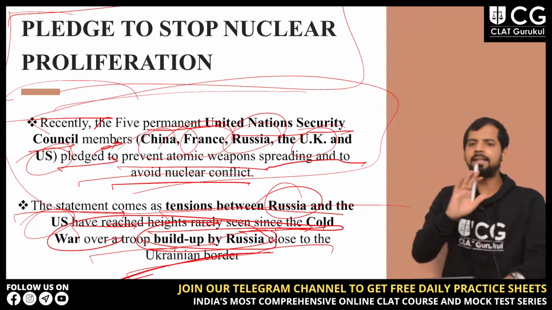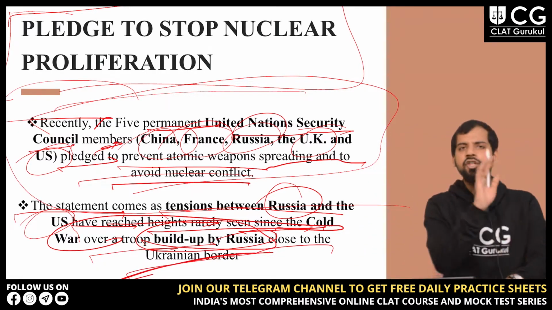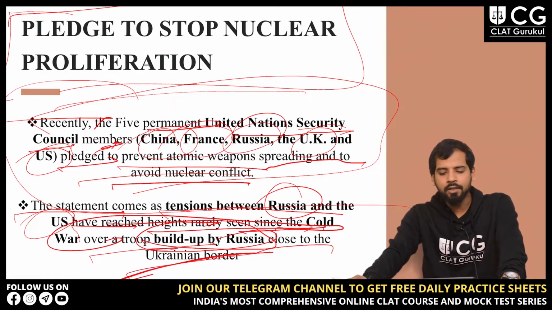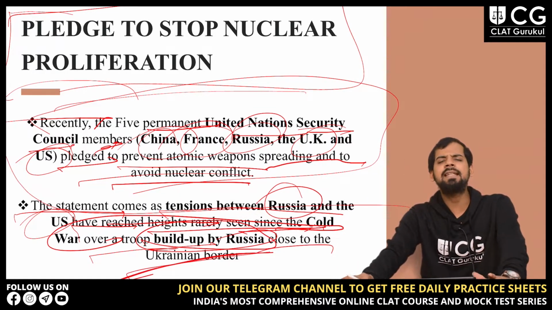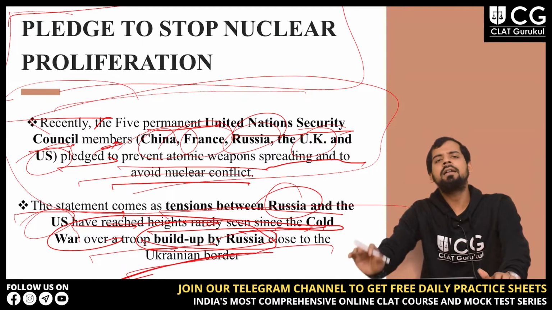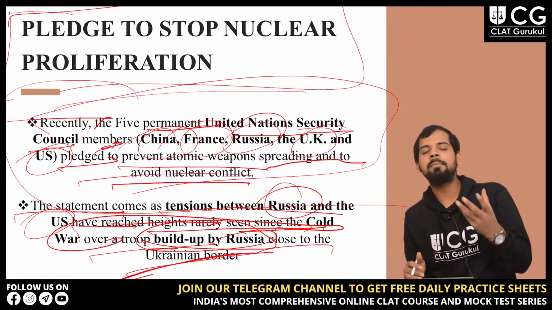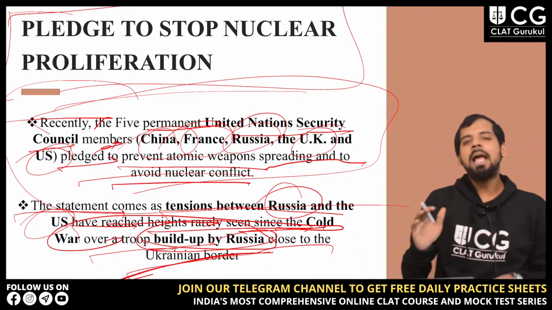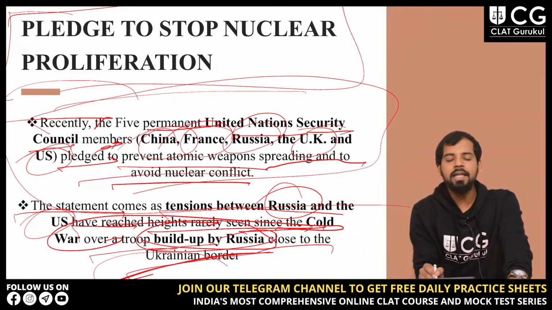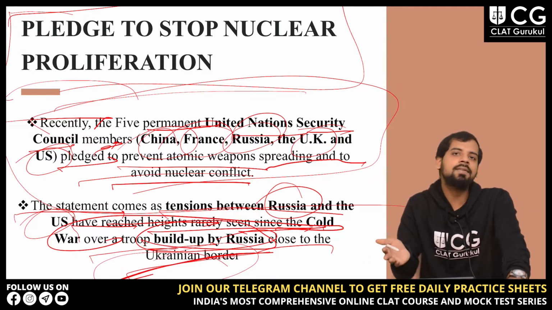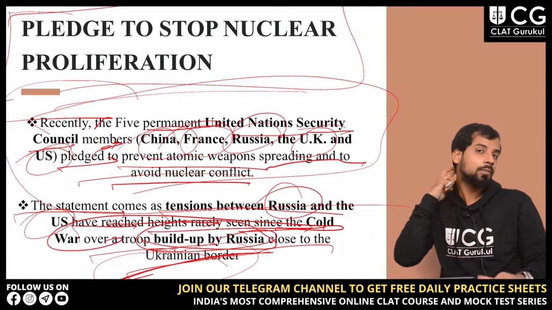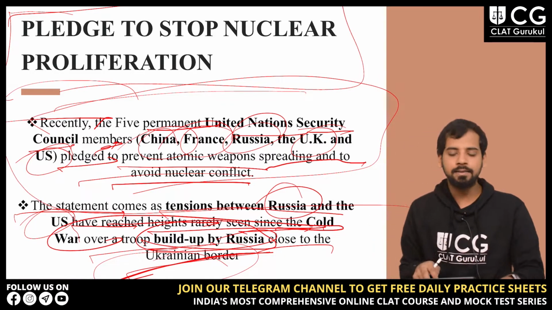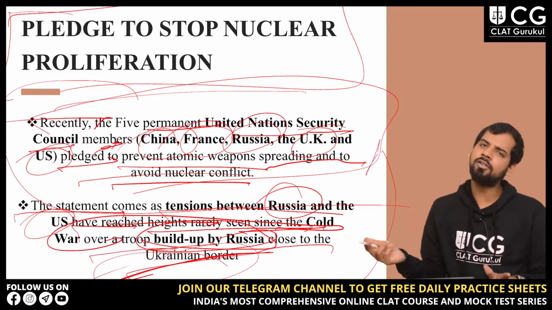So there is a tussle between Russia and the US over these areas. That is why this pledge comes.